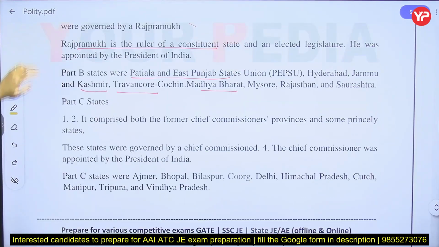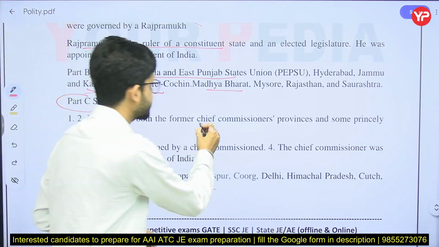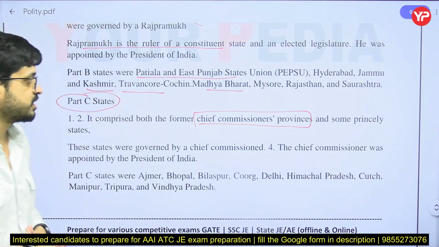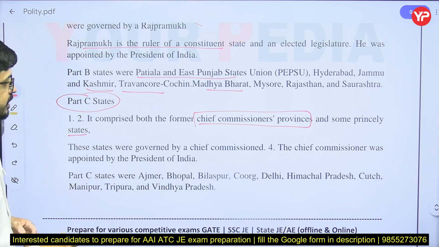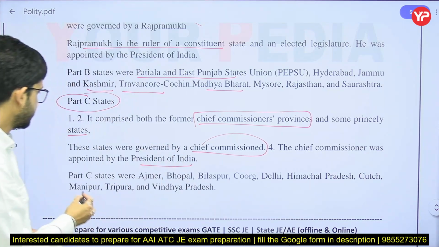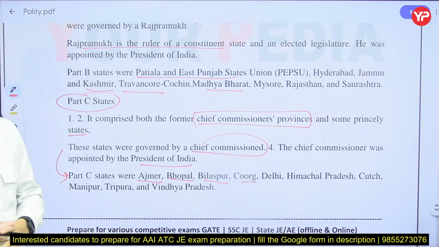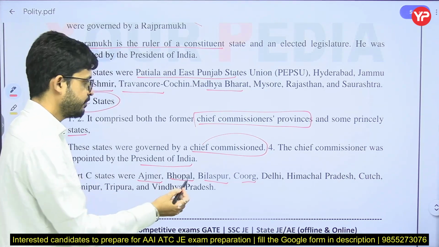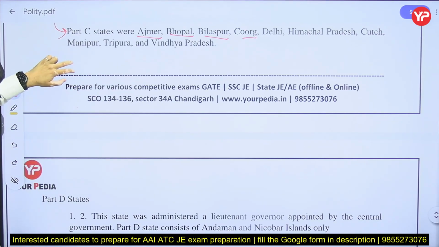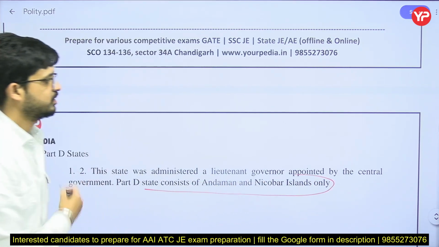And the question is related to Part C states. Part C states comprised former Chief Commissioner provinces, very important, and some princely states also. These states were governed by a Chief Commissioner, appointed by the President of India. The states in Part C were Ajmer, Bhopal, Bilaspur, Coorg, Delhi, Himachal Pradesh, Manipur, Tripura, generally northeast states. And Part D consisted of only a territory at that time, Andaman and Nicobar only.